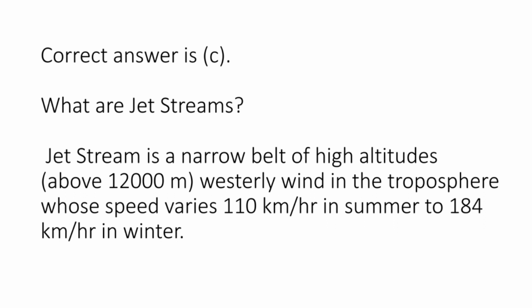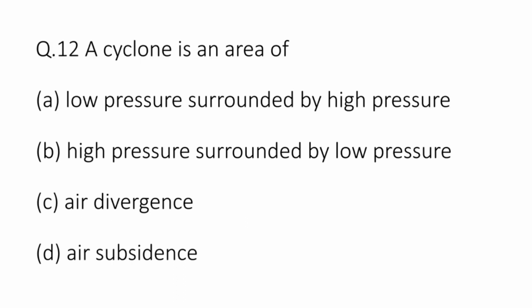Now what are jet streams? Jet stream is a narrow belt of high altitudes above 12,000 meters. Westerly wind in the troposphere whose speed varies between 110 km per hour in summer to 184 km per hour in winters.